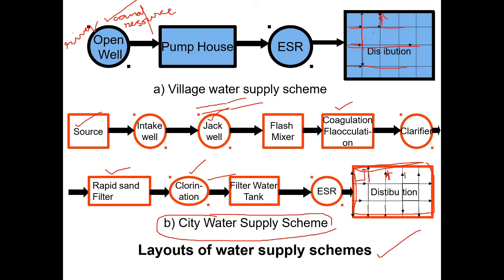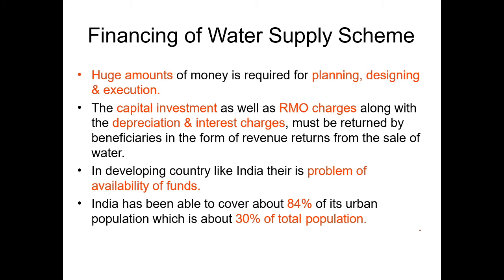Financing of water supply scheme. So how do you finance the water supply scheme? A huge amount of money is required for planning, design and execution. If you take the Mission Bhagirath project, they were constructing a nearly 4,000 crore or 5,000 crore project. The capital investment as well as O&M charges, along with the depreciation and interest charges, must be returned by the beneficiaries in the form of revenue returns from the sale of water.